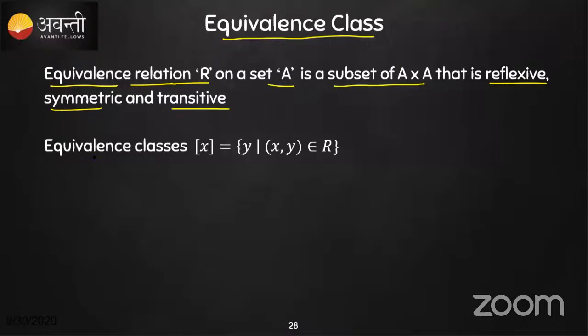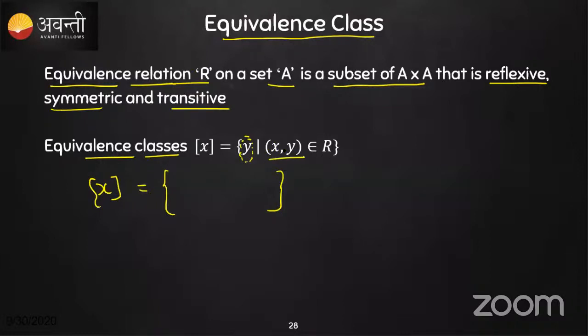So now, what is the equivalence class? It is represented with square brackets, and you read it as the equivalence class of x. It is defined as a set where we write only the y values, such that (x, y) belongs to R. What is R?